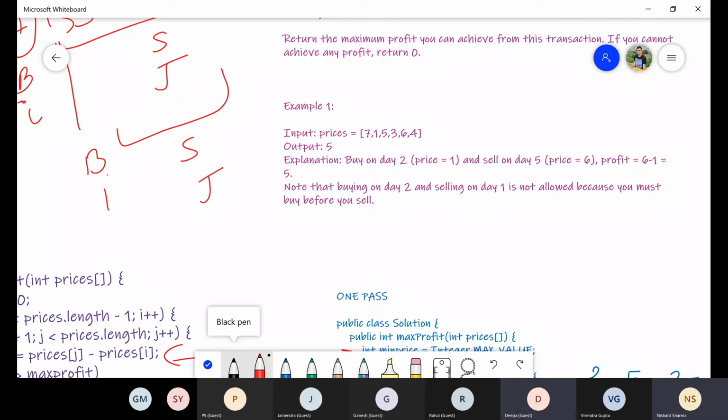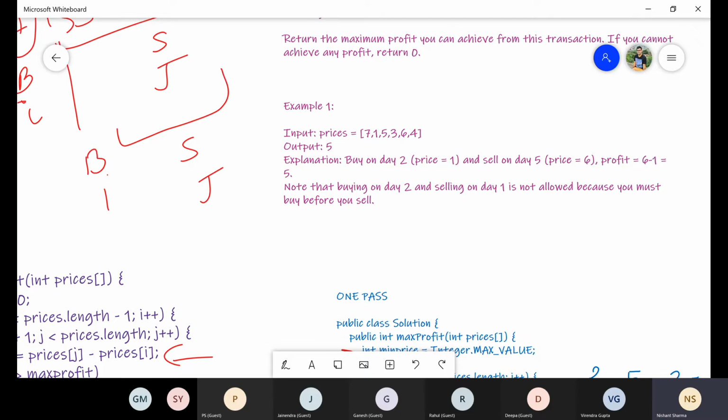This is the condition: before purchasing any other stock again, you need to sell it first if you are holding it. For example, when we buy at 1, then I cannot buy again at 3, and then I can sell at 6. Can you repeat the last line, Nishant? I said a person cannot basically buy at 1 and then again buy at 3. This is not possible. Before buying another time, you need to sell it first. Okay, got it.